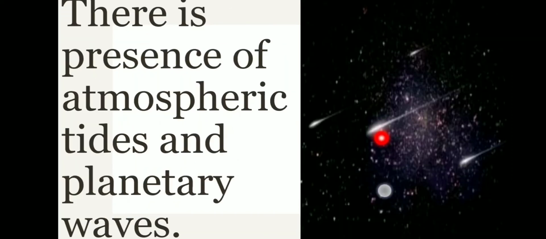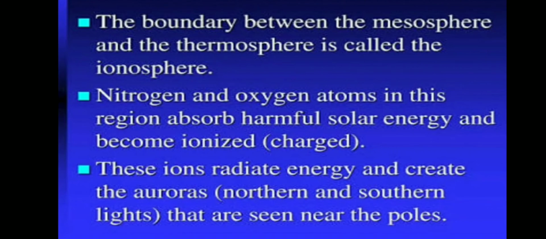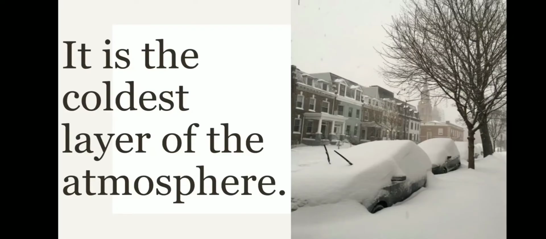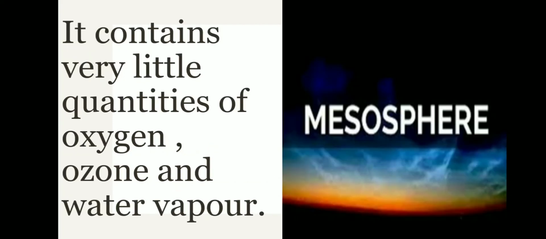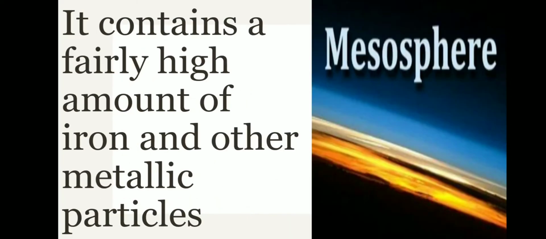There is a presence of atmospheric tides and planetary waves in the mesosphere. The boundary between the mesosphere and thermosphere is called the ionosphere. Nitrogen and oxygen atoms in this region absorb harmful solar energy and become ionized, meaning charged. These ions radiate energy and create auroras, northern and southern lights, that are seen near the poles. The mesosphere is the coldest layer of the atmosphere. It contains very little oxygen, ozone and water vapor. It contains a fairly high amount of iron and other metallic particles.